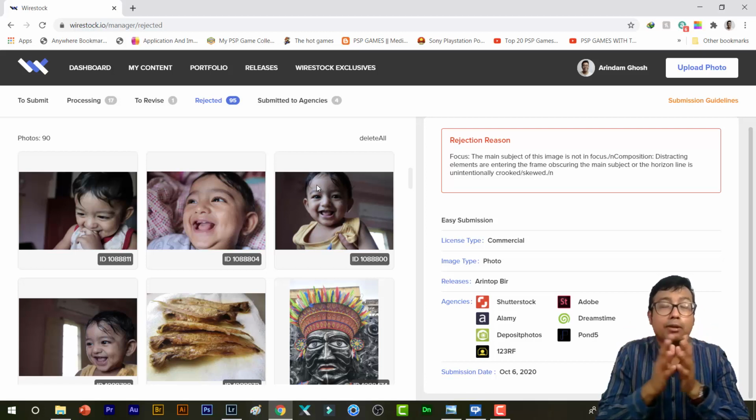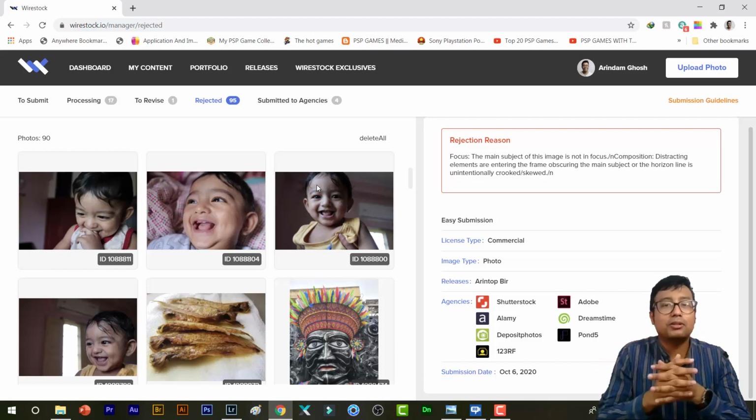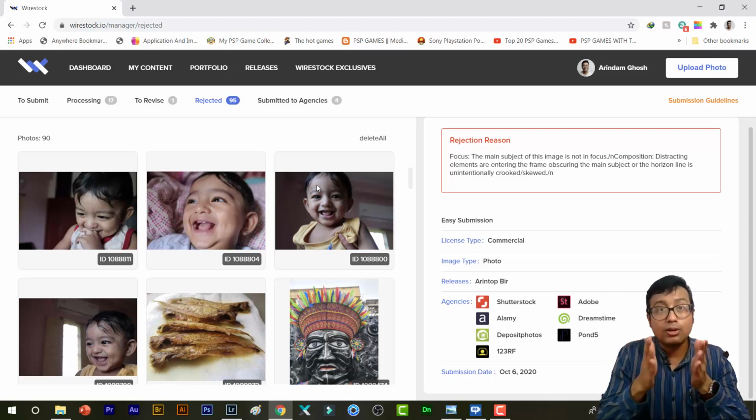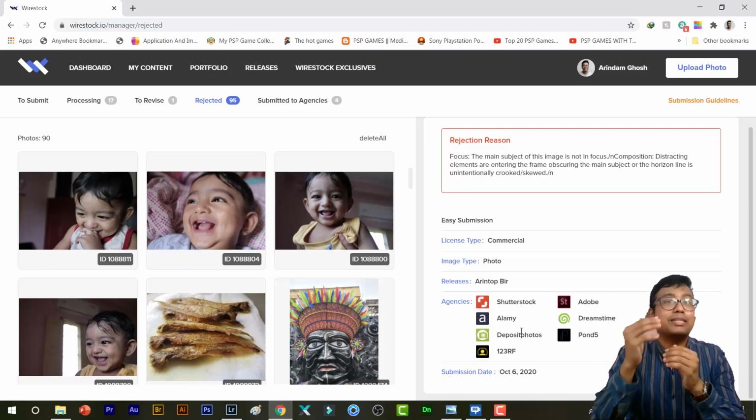But for now, I will suggest you skip Wirestock and upload your photos manually to at least the top 4 agencies: Shutterstock, iStock, Adobe Stock and Dreamstime. One more con is that it doesn't upload your photos to iStock, okay, because it is the second top earner for me right now.